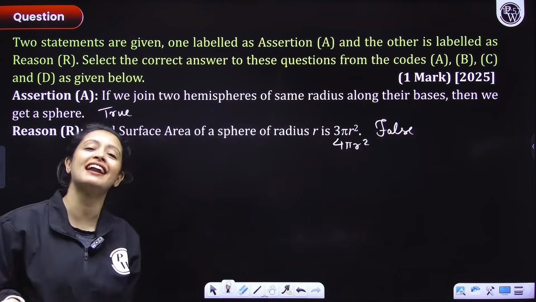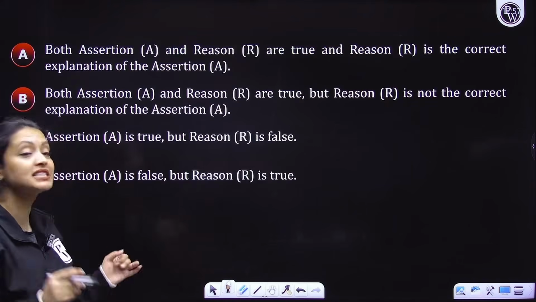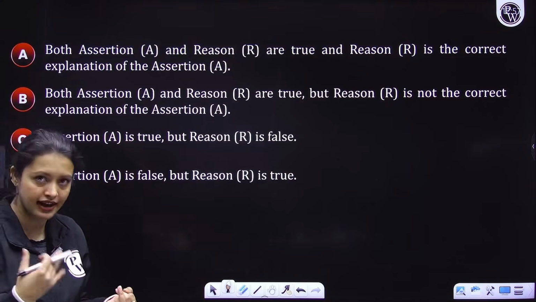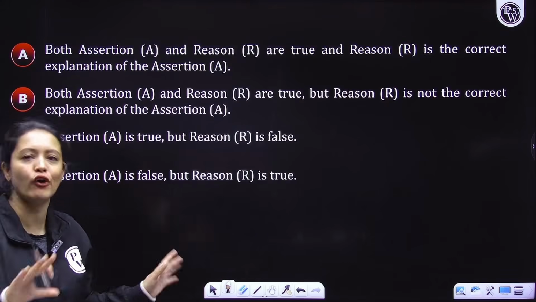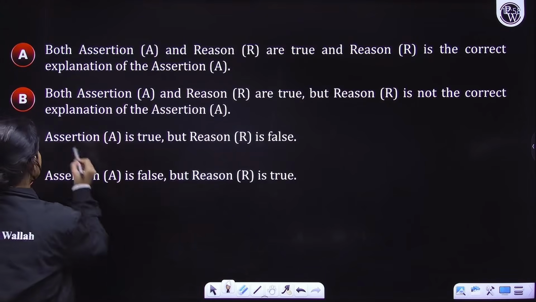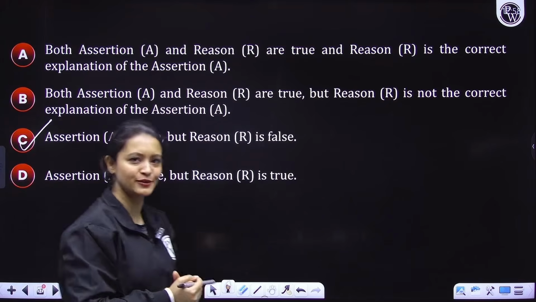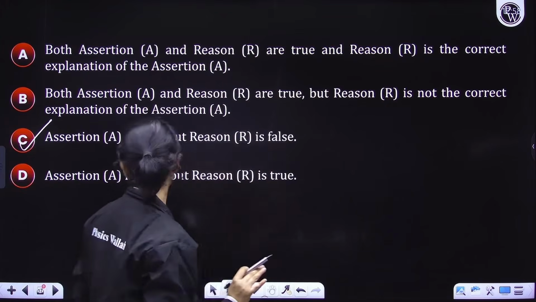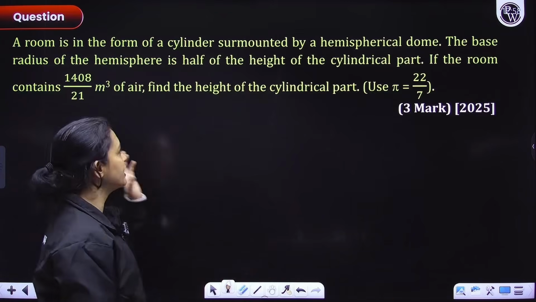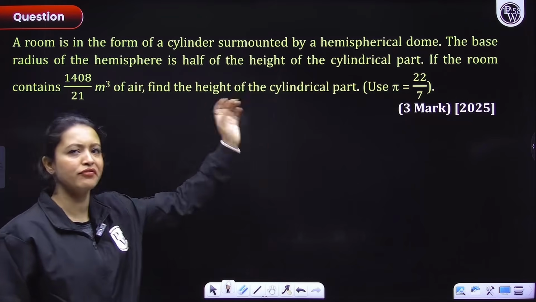So what is the correct option, everyone? The correct option is assertion A is correct, but reason R is false. So option number C is the correct answer. Very easy. Okay? Chaliye. Next question, everyone. Came in 2025 for 3 marks.